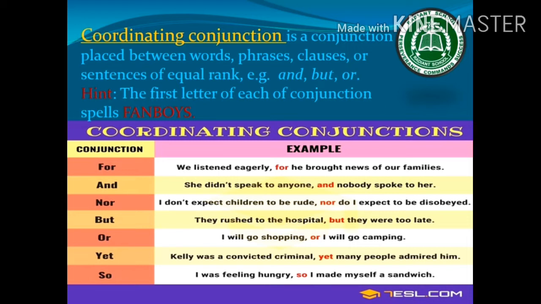Next example, she didn't speak to anyone and nobody spoke to her. I don't expect children to be rude, nor do I expect to be disobeyed. Now these are all examples that you can read, and they'll give you a complete understanding of coordinating conjunctions.